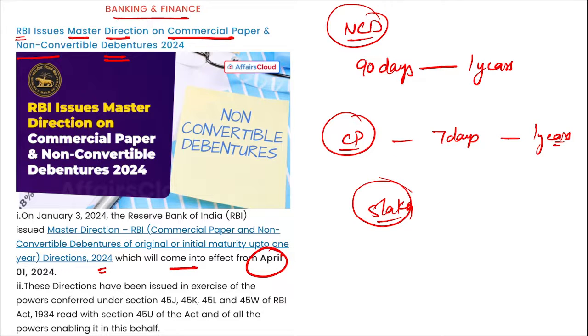Second, the minimum denomination for these CPs and NCDs is 5 lakh rupees or a multiple of 5 lakh rupees. Then we have seen the tenure of these CPs is 7 days to 1 year and for these NCDs from 90 days to 1 year. Then issuance of these CPs and NCDs with options such as call and put option is not allowed, and underwriting or co-acceptance is also prohibited. The next thing, remember, primary issuance of these CPs and NCDs that involve both fund payment to the issuer and issuance to investors must be settled within T plus 4 working days from the deal. Right? So these are some of the guidelines that have been recently issued.